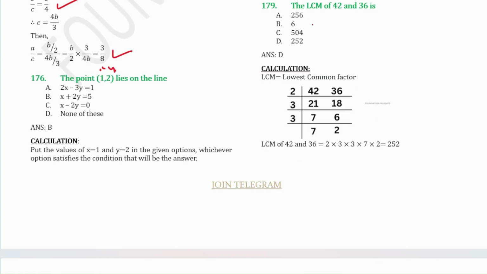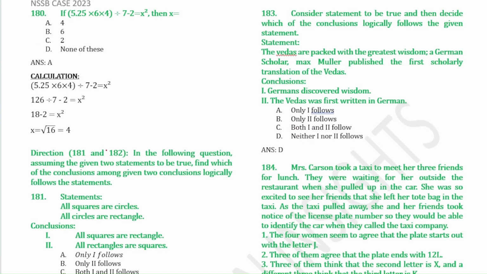Next question, the LCM of 42 and 36. So LCM is the lowest common multiple, so just solve this one and you will get the answer as 252. Next question, in this equation we have to find the value of x. Here always remember that you have to follow the BODMAS rule. Now multiply everything, you will get 126 divided by 7 minus 2 equal to x squared. First comes division. Don't subtract 7 minus 2 or else your answer will be wrong. So 126 divided by 7 will give you 18. 18 minus 2 will give you 16. Then this square, if you send it to this side, it will become root, right, when you transpose. So that means the answer is 4.